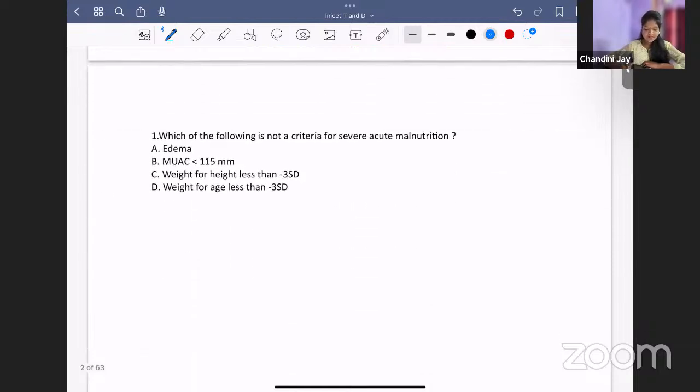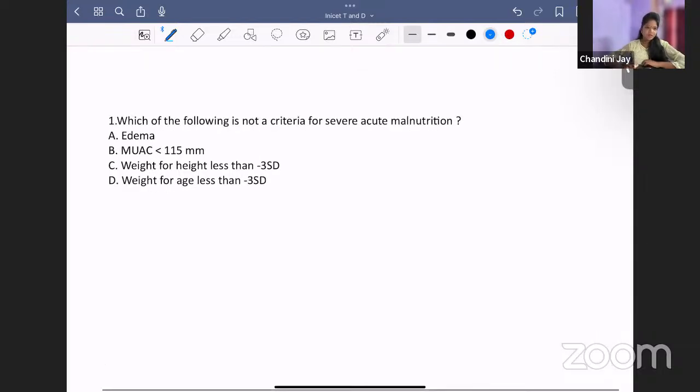How was the exam? I hope it was quite easy because most of the questions were from the topics which we have already discussed in the INICET hackathon. So now let's see the first question.